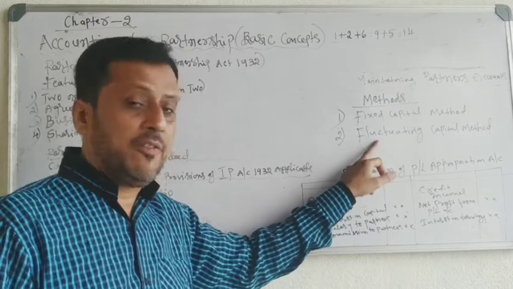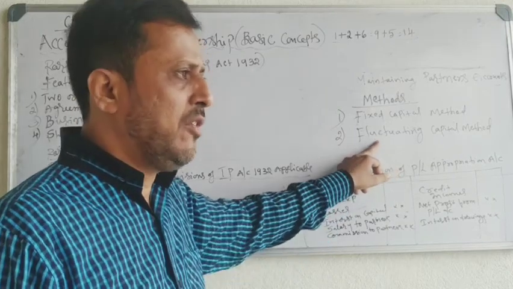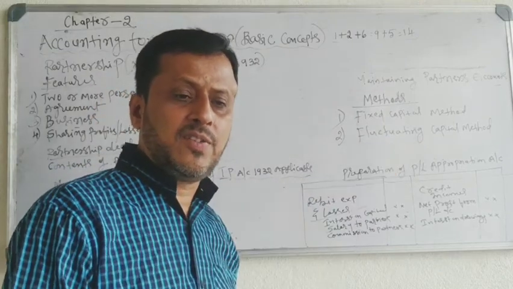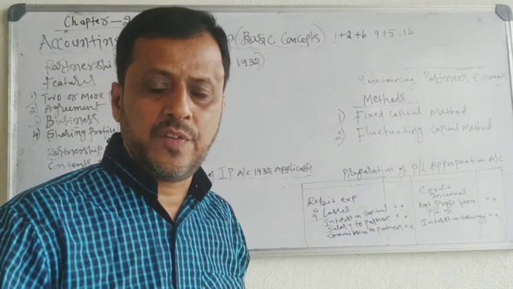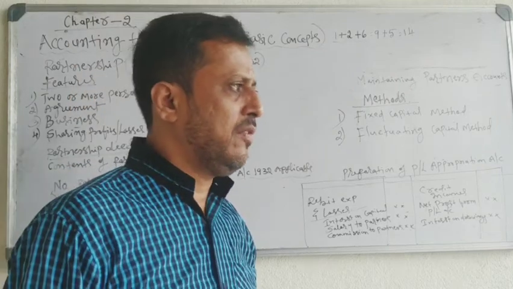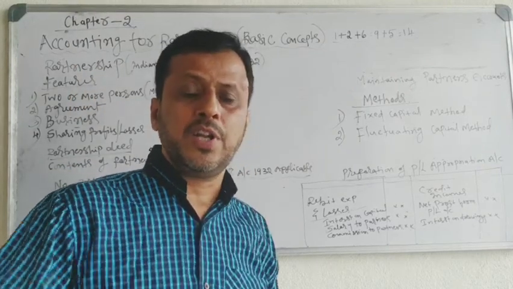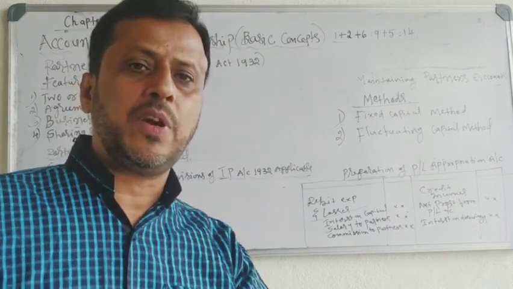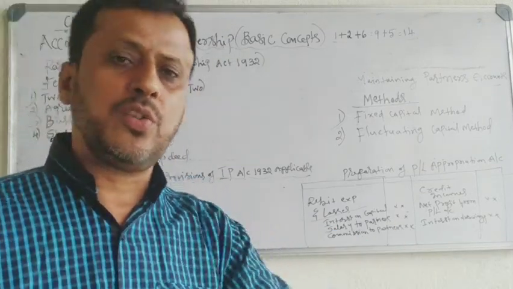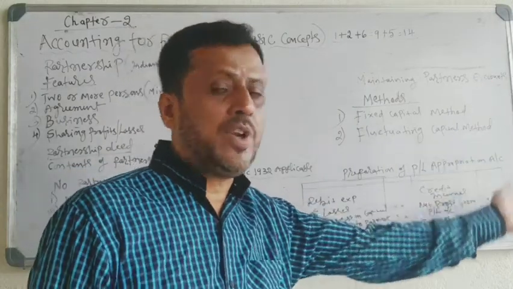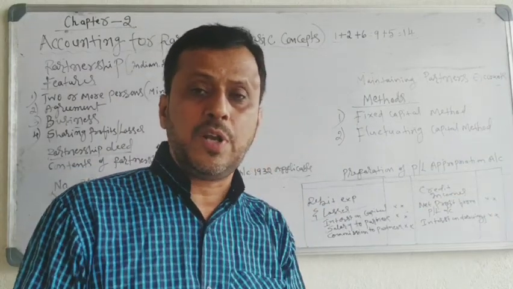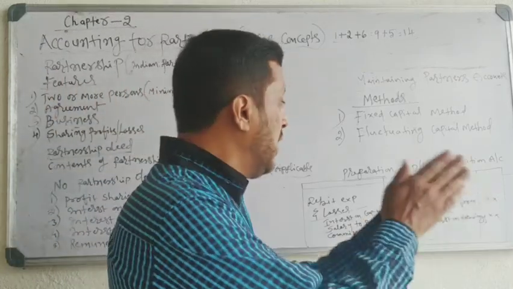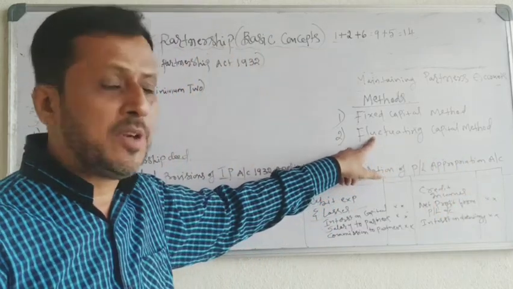Fluctuating, by the name itself, means change. Fluctuating capital method is a method under which the capital balance of partner changes from year to year. For example, the capital balance of partner in 2019 is 52,000. In 2020, it becomes 65,000, 63,000 or any other amount. In 2021, again it will change. So the capital balance of partner will change from year to year. That is why it is called fluctuating capital system.